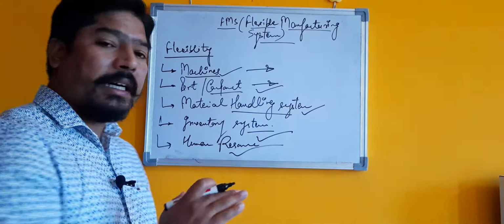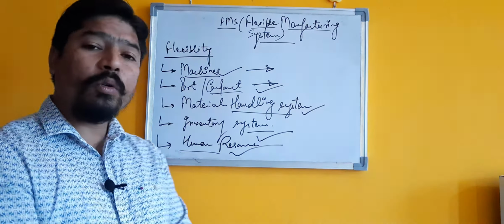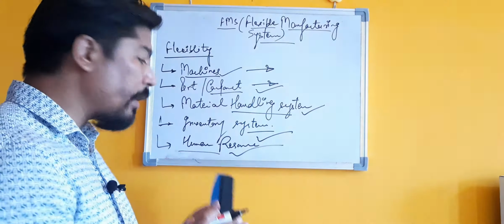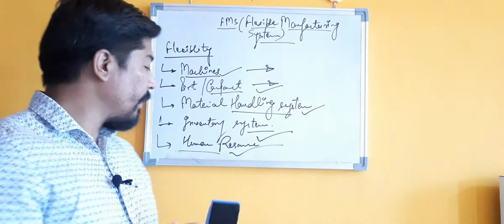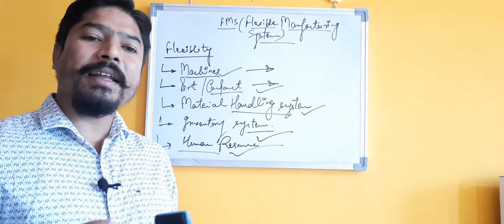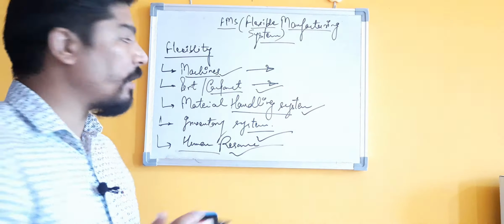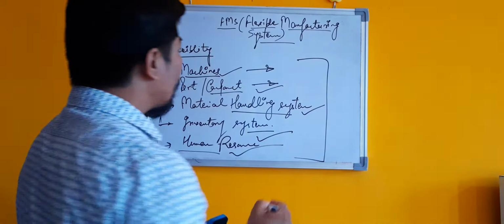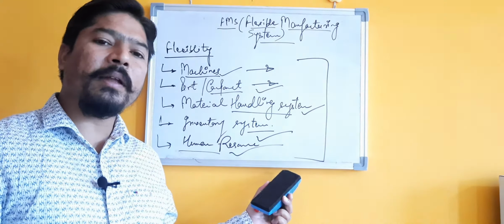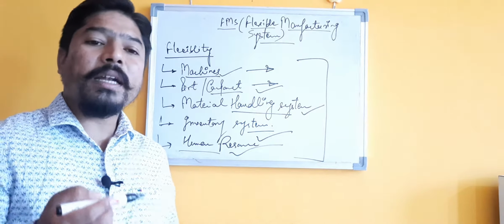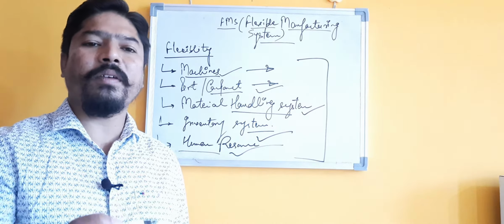Okay, so that is a very important point. It means that we need to train our operators, our employees, our engineers or manpower in such a way that they have flexibility so that they can easily adopt these changes. Okay, so these are the different aspects or levels of a manufacturing system, so that we can call that particular manufacturing system an FMS, or a flexible manufacturing system.